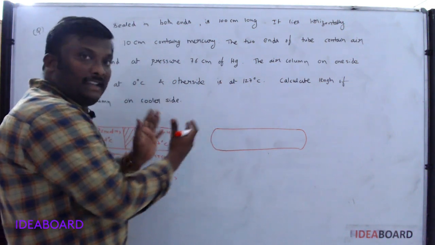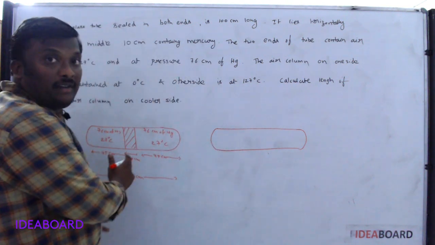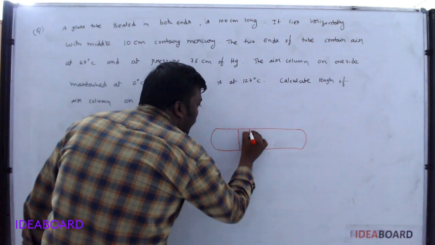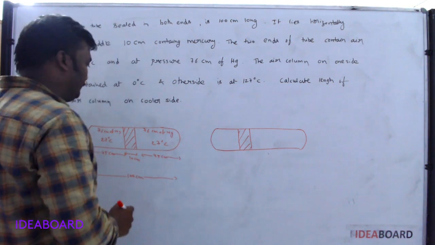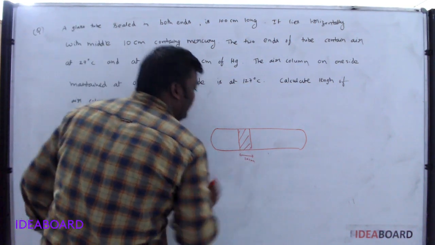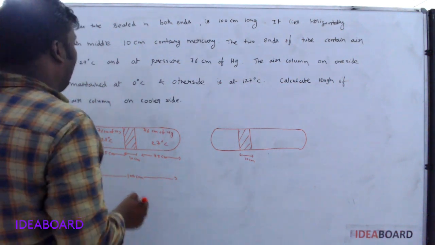Whenever the temperature decreases, automatically the pressure varies. So the mercury column is moving in this direction. So it has a length of 10 centimeter always. Okay. Now what was he asking?